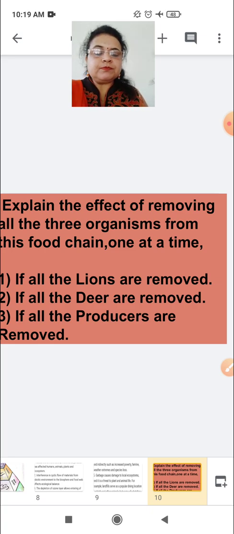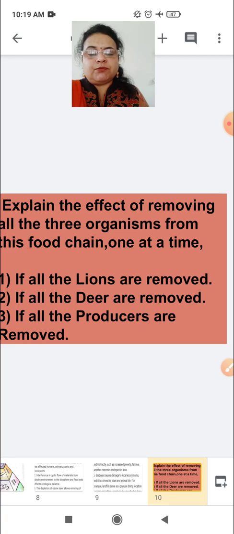In the same way, if all the deer are removed, what will happen? There will be no food for the lions. Because of lack of food, lack of nutrition, they will start dying. And in search of food, when they do not get food in the jungle, they will come out from the forest. They will start attacking domestic animals and human beings, okay.